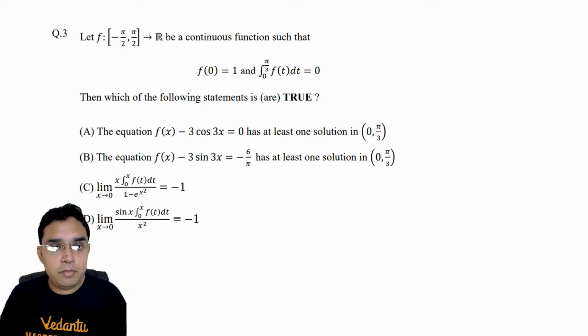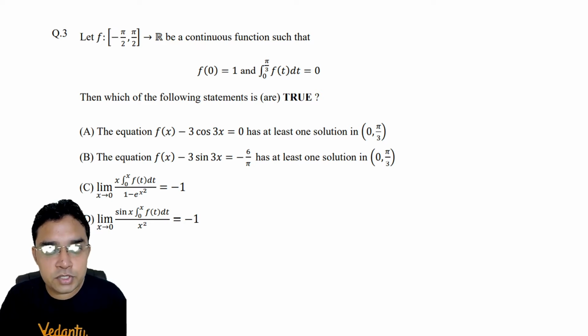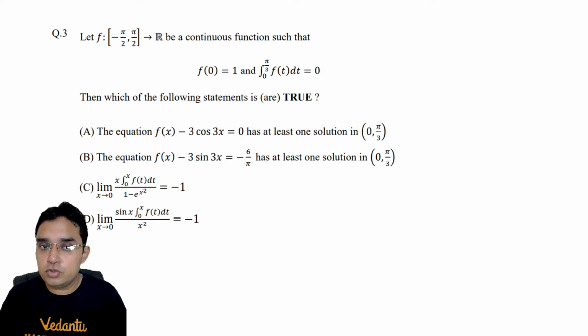Let f: [-π/2, π/2] → R be a continuous function such that f(0) = 1 and the integral from 0 to π/3 of f(t) dt is equal to 0. Then which of the following statements are true?